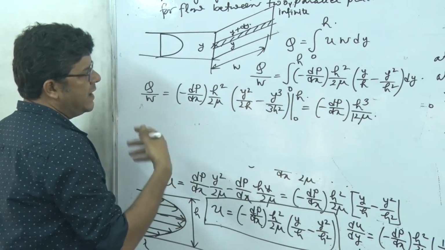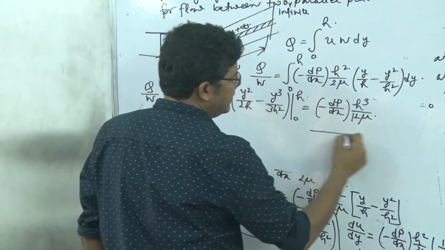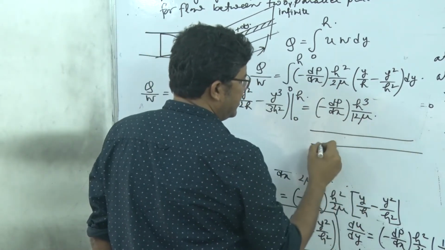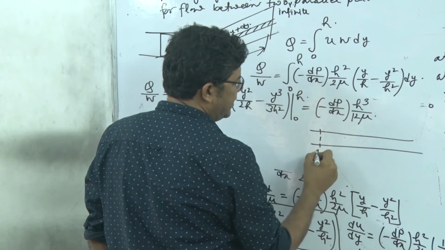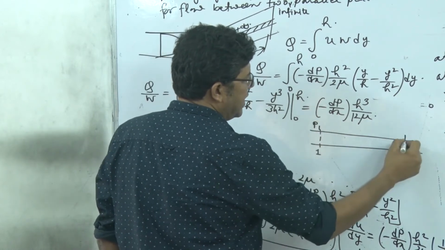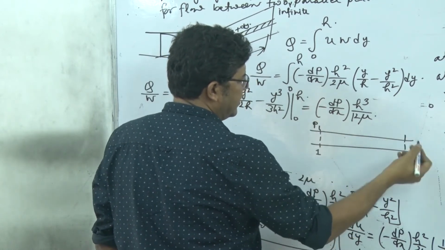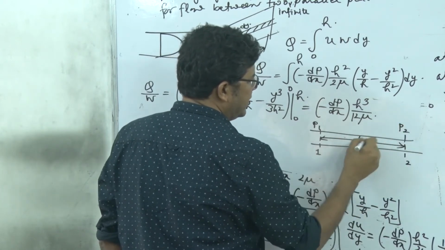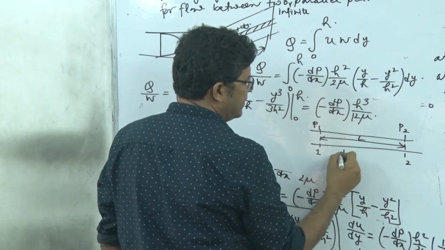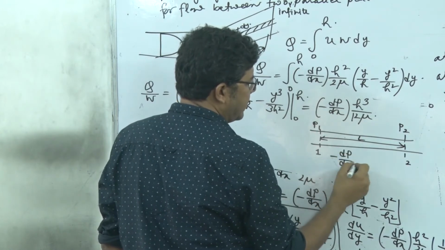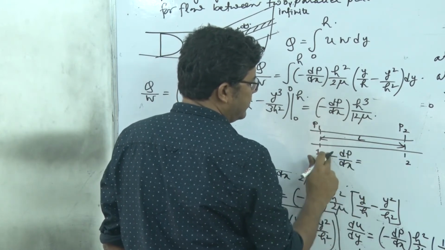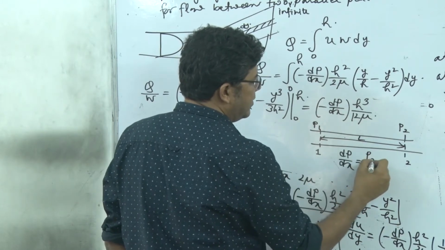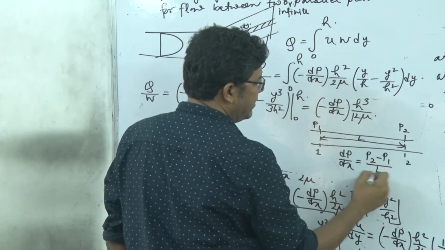Now you see this del p del x you can replace in this channel. If far upstream at a point 1 the pressure is P1, and far downstream the pressure is P2, right? And the distance between them is L. So you can write del P del x will be P2 minus P1 divided by L.